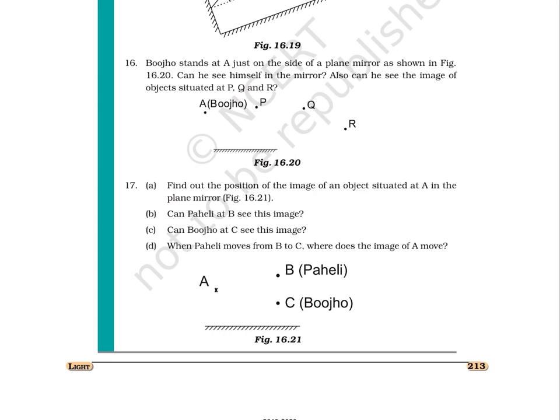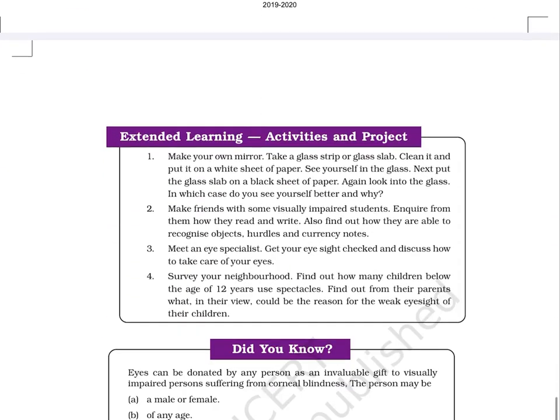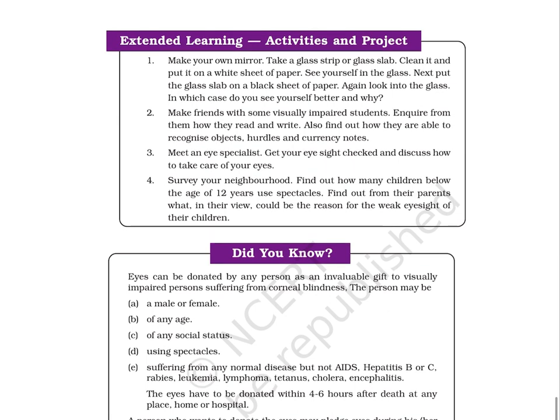Page 214. Extended Learning, Activities and Project. 1. Make your own mirror. Take a glass strip or glass slab. Clean it and put it on a white sheet of paper. See yourself in the glass. Next, put the glass slab on a black sheet of paper. Again look into the glass. In which case do you see yourself better and why?